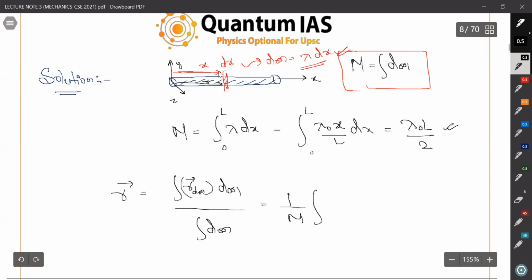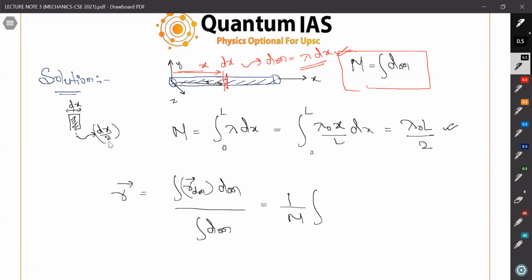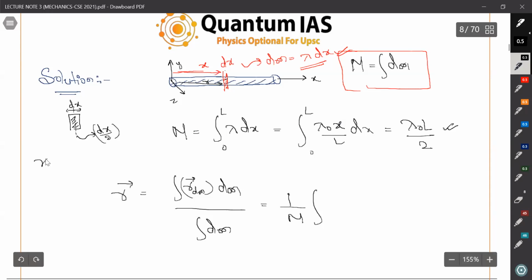So x dx. If we consider this as a strip, and its length is dx, then its center of mass will lie on this line, that is dx by 2. We'll write some of the properties of center of mass also, coming after this. So x plus dx by 2 will be the x coordinate of its center of mass.